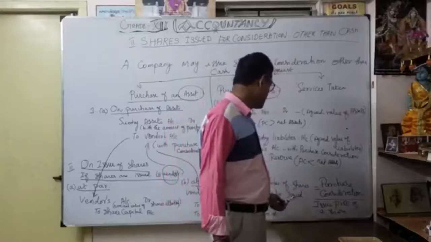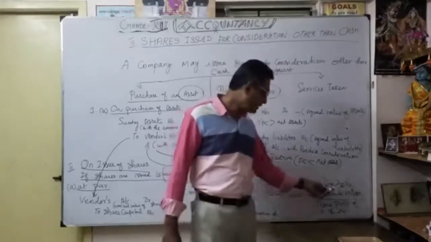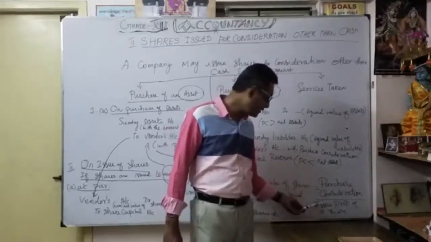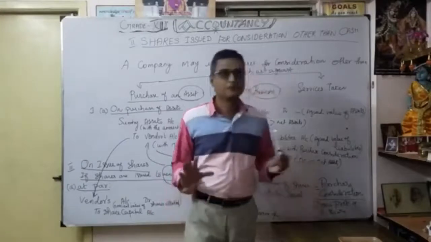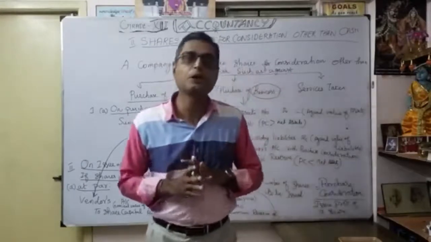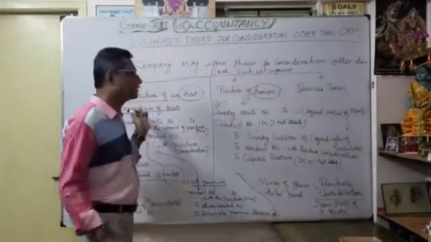Number of shares to be issued is equal to purchase consideration divided by issue price of the share. That is very, very important. How many shares are going to be issued in purchase consideration other than cash? First, you want to know what our purchase consideration is. That's the purchase price given for the business, whether purchase of asset or purchase of business. Number of shares to be issued is equal to purchase consideration divided by issue price of the share. When you work out the problem, you will understand this situation.